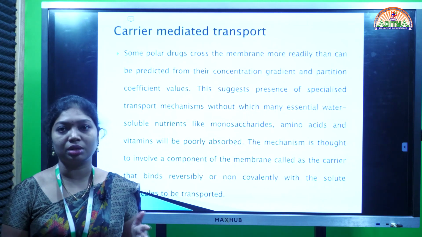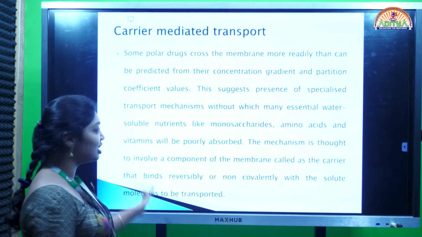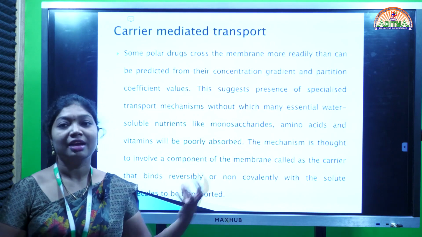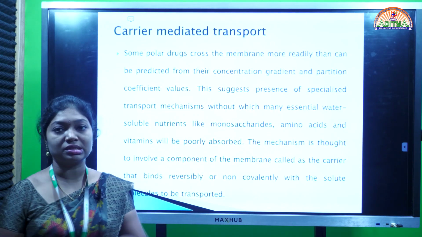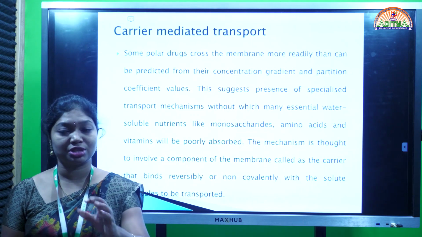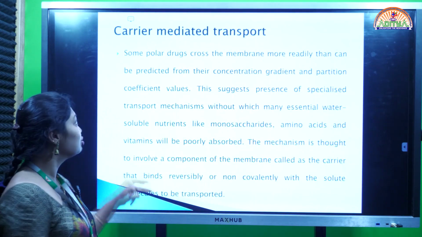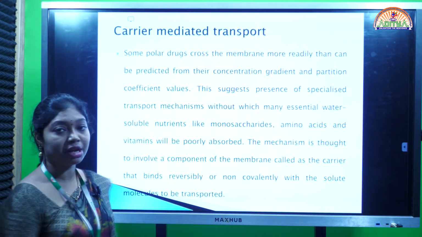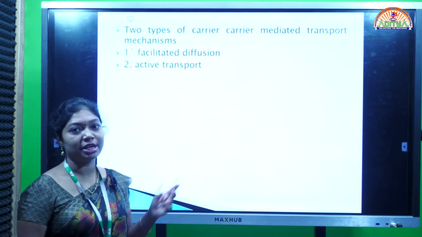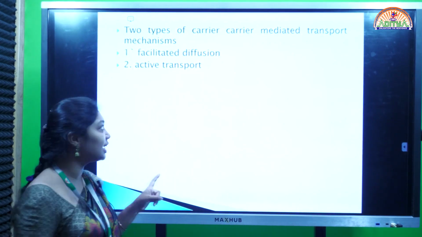Generally these are water soluble compounds which are very poorly absorbed. For this type of drugs, the carrier acts as a very beneficial one: it binds the drug molecules and carries them to the other side of the membrane. Over there it dissociates and comes back to its original position to take a fresh drug molecule. In this way the carrier mediated transport mechanism acts in our body. It is of two types: one is facilitated diffusion and the second one is active transport.